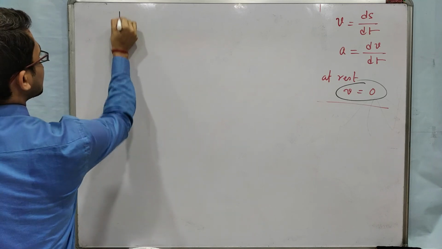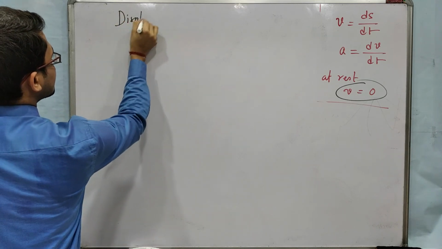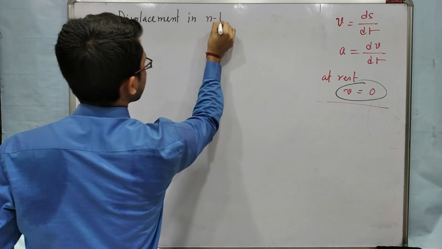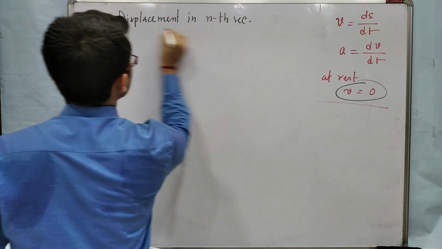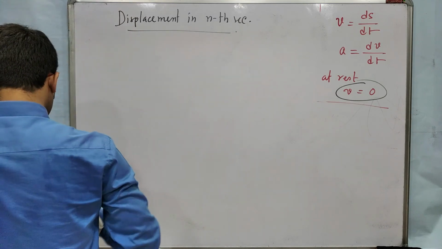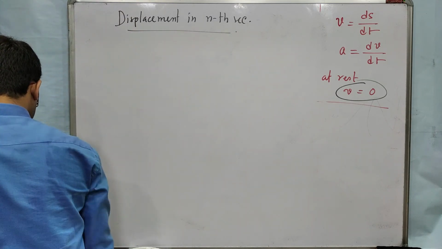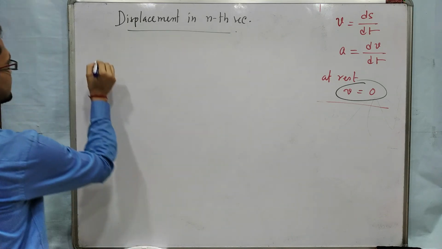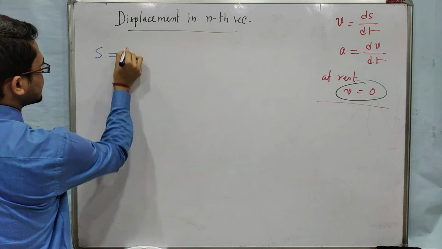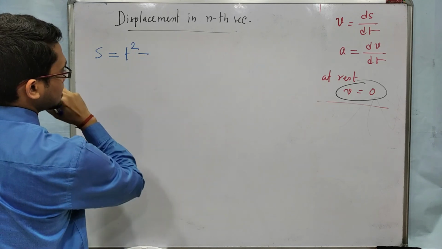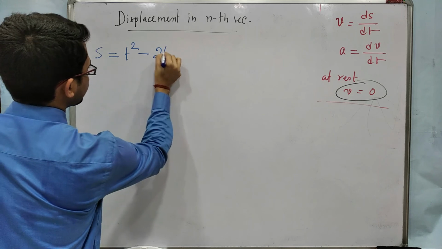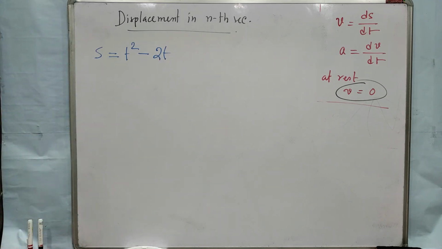Now come to the last topic, that is displacement in nth second. Displacement in nth second, not in n seconds. It is nth second. So suppose first I am writing an equation, s is equal to t square minus 2t.